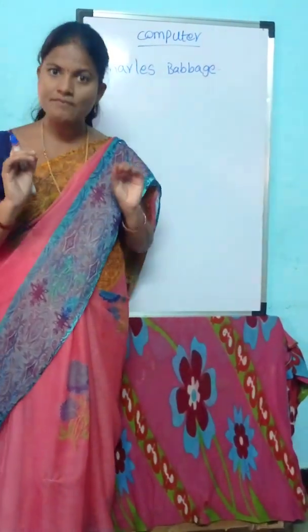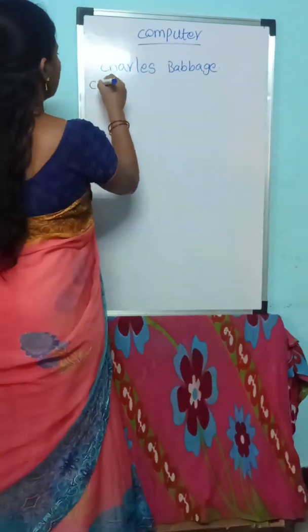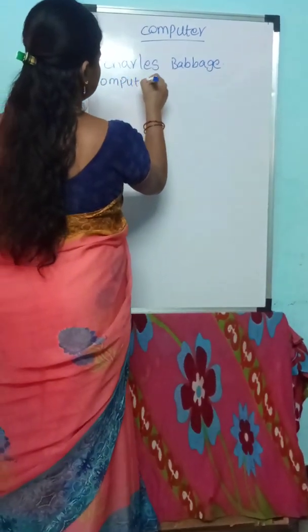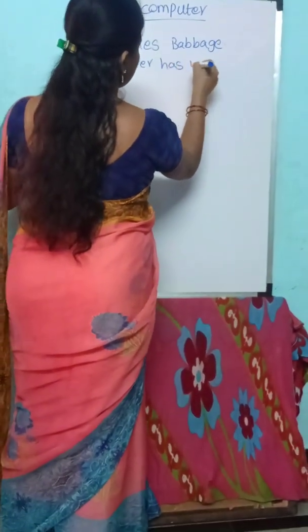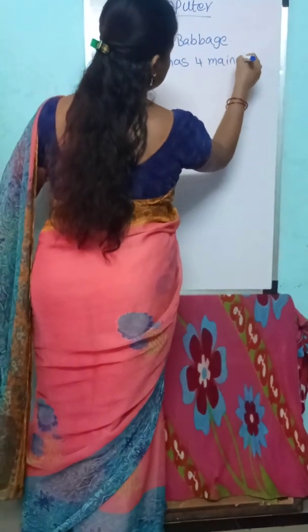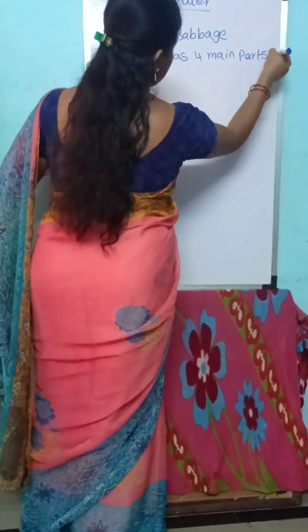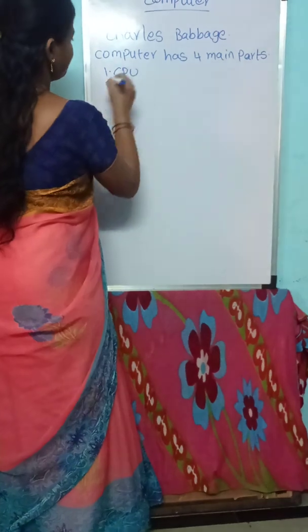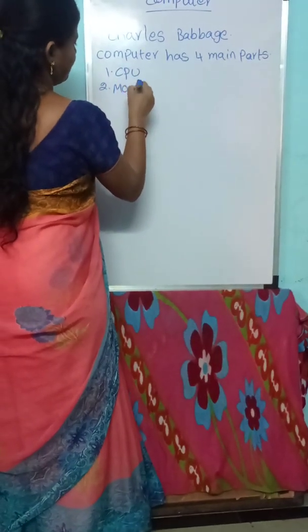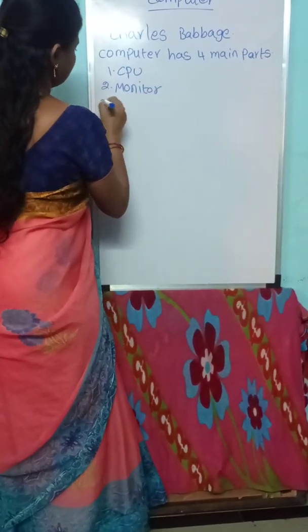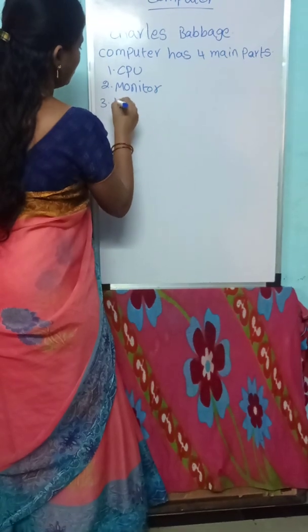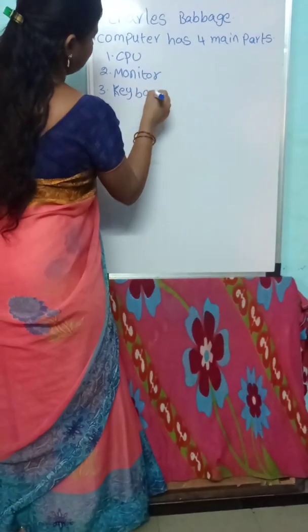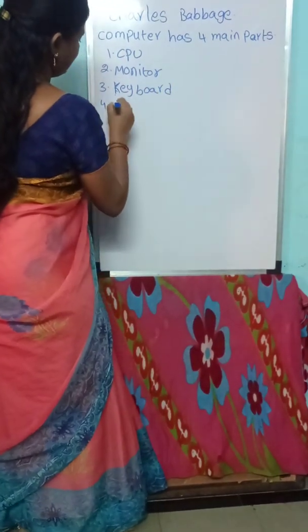In that same way, a computer has 4 main parts. First one, CPU. Second one, monitor. Third one, keyboard. Fourth one, mouse.